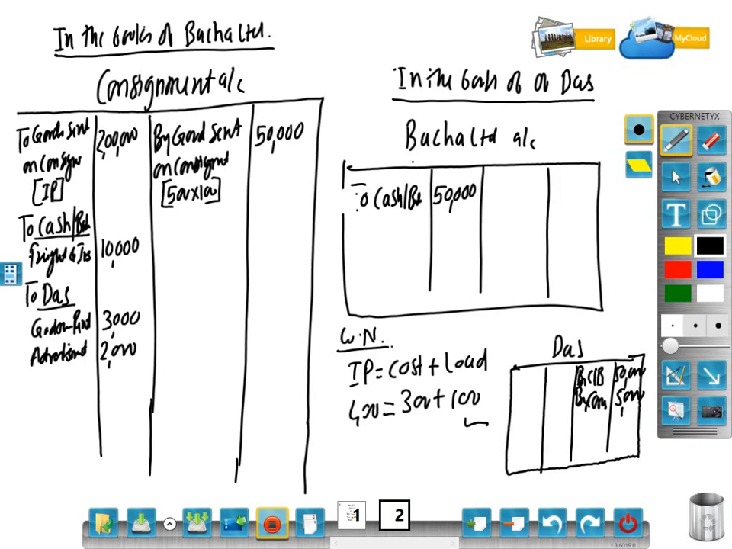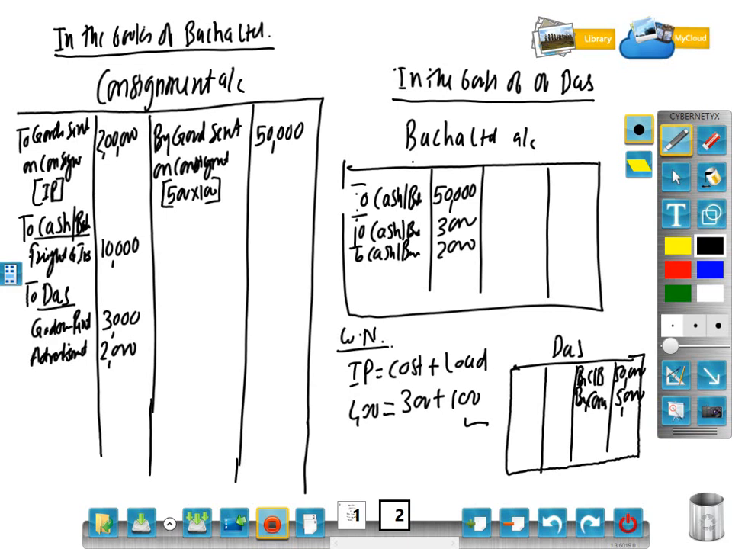Same here, Bacha Limited, we have to record on the debit side because Bacha becomes a debtor for Das. To cash or bank, how much? 3000 first, to cash or bank 2000. Because Das has to receive from Bacha. Das has incurred these expenses, cash or bank. But that cash he has to receive from whom? Bacha. So that is why Bacha Limited is debited over here in the books of Das.